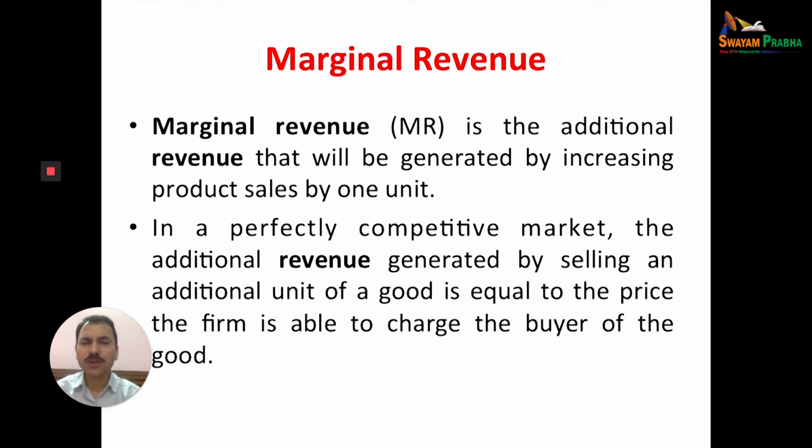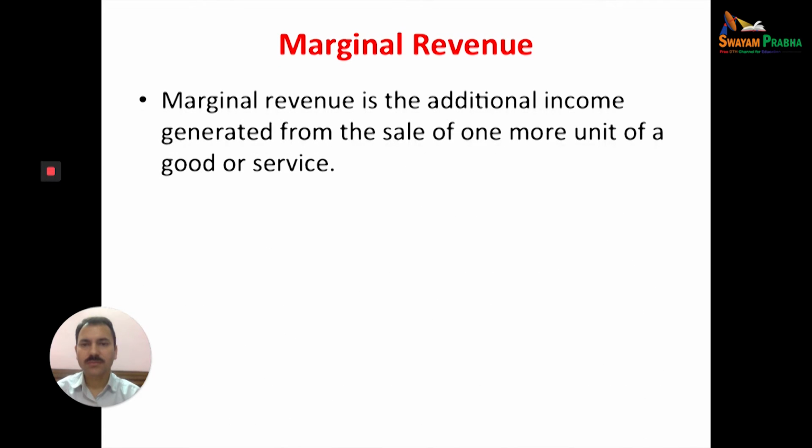In a perfectly competitive market, the additional revenue generated by selling an additional unit of good is equal to the price the firm is able to charge the buyer for the good. Marginal revenue is the additional income generated from the sale of one more unit of a good or service by the producer.